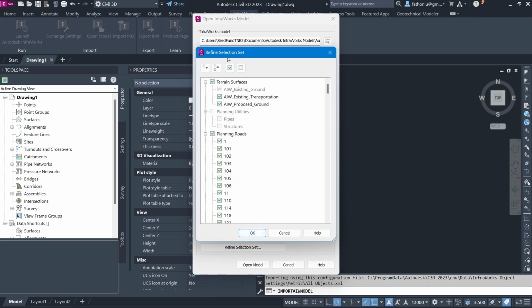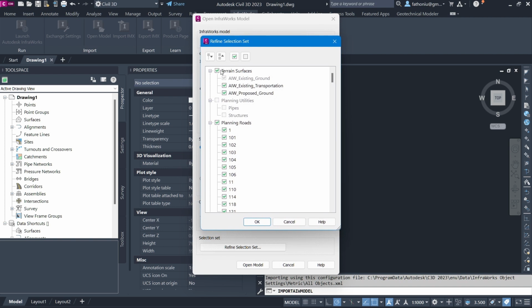Then we have here selection set. We select the terrain surface. As I mentioned previously, we can simply transfer everything, but you need to keep in mind that Autodesk InfraWorks is a conceptual model with detailed context on the surrounding area, but it is not bringing the detail that we need to adjust in Civil 3D.